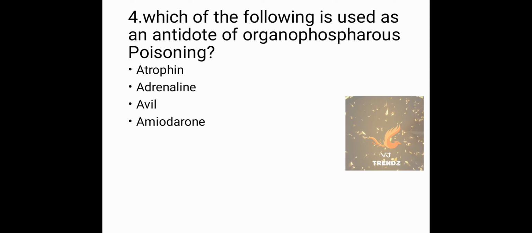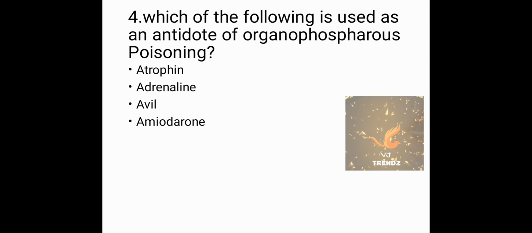Which of the following is used as an antidote of organophosphorous poisoning? The options are Atropine, Adrenaline, Avil, Amiodarone. About Atropine: Atropine is an anticholinergic, antispasmodic drug which is a part of emergency drugs. Atropine increases the heart rate while treating a cardiac arrest patient, and it also acts as an antidote of organophosphorous poisoning. Adrenaline is also used for emergency conditions to treat decreased blood pressure and so on.